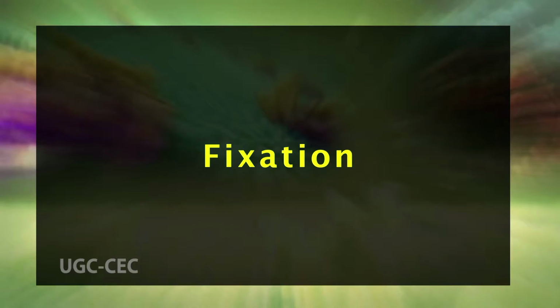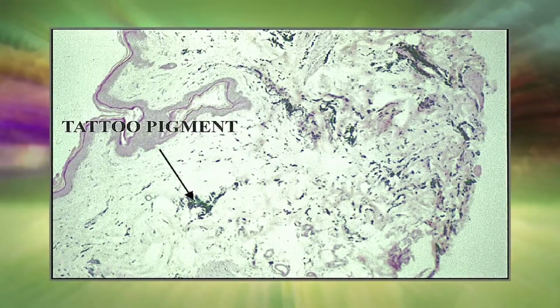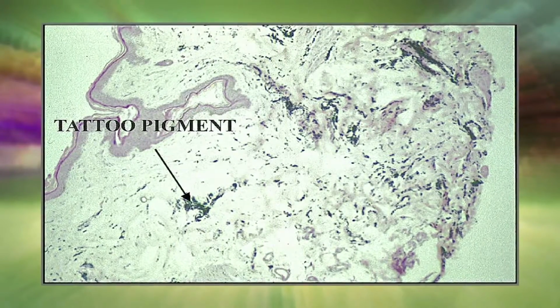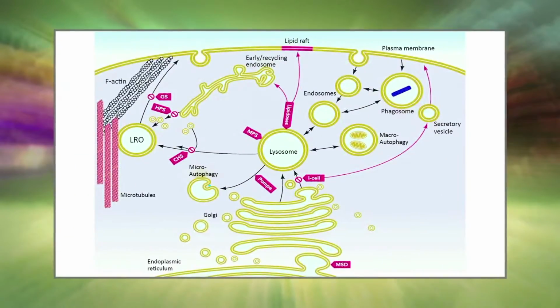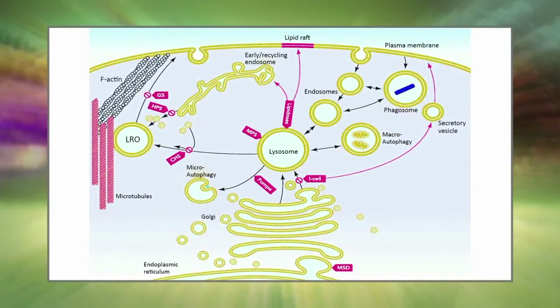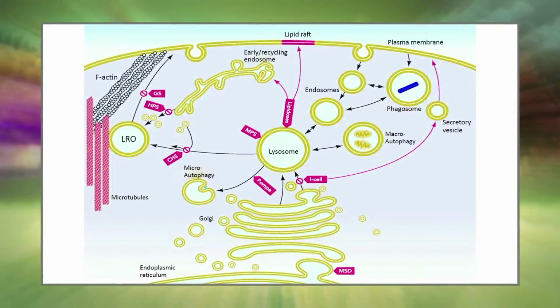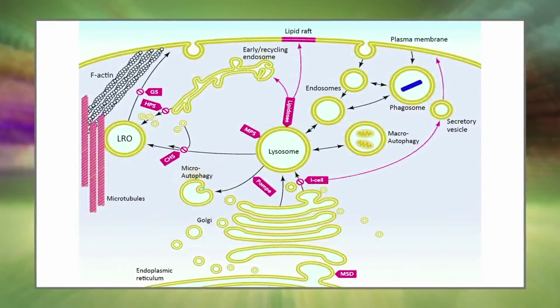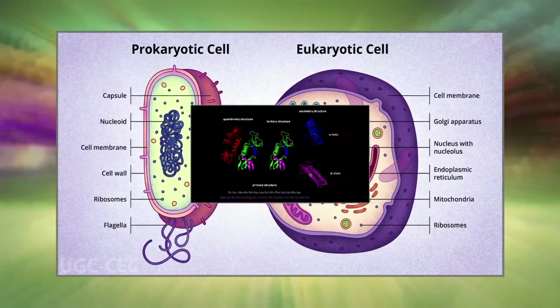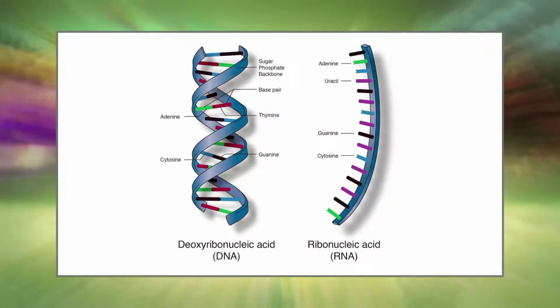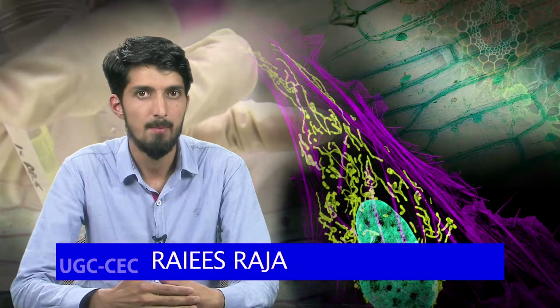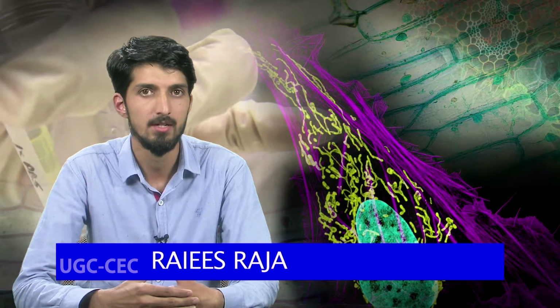Dear students, let us first of all discuss fixation. Fixation brings about the death of cells in such a way that the structure of living cells is observed with a minimum of artifacts. The choice of fixative is dictated by the type of analysis desired. Fixation is a critical step by which the biological samples are preserved from decay, thereby preventing autolysis or putrefaction. The principal macromolecules inside a cell are proteins and nucleic acids. Fixation terminates any ongoing biochemical reaction and may also increase the mechanical strength or stability of the treated tissues.